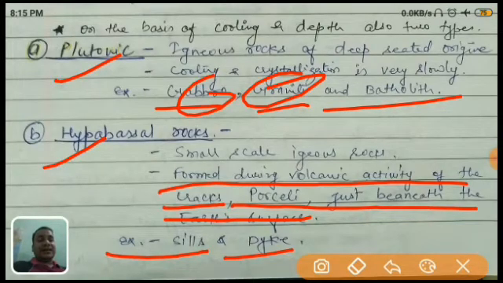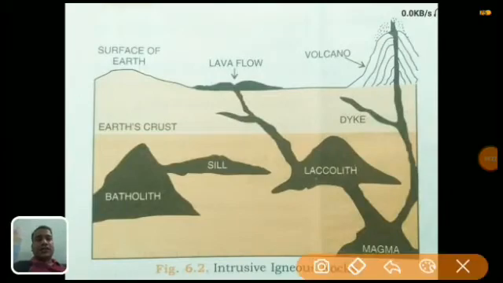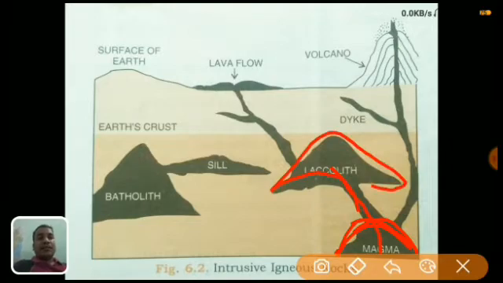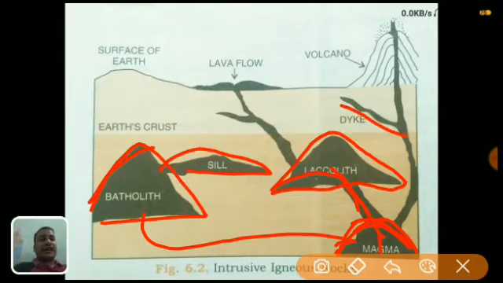Now see the structure. You can see there is a magma chamber which is very deep inside the earth. When this magma is trying to come out, there is some gap in between, so the magma is filled into another place. Just remember, these all are different structures: batholith, sills, and dikes.